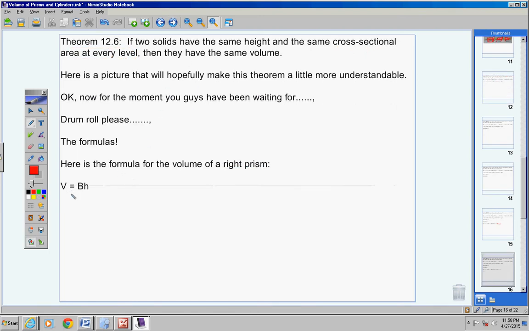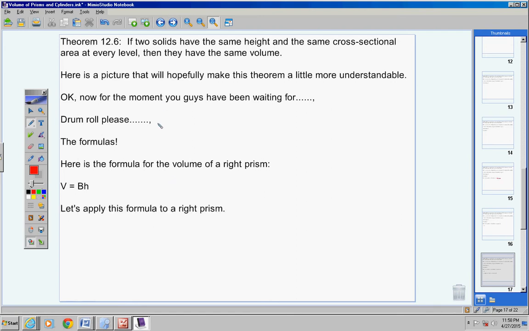Here's the formula. Isn't that easy? Capital B means area of base. So area of base times the height. Area of base times the height. Well, you can write that down pretty quickly, so go ahead and do so. And then we're going to move on. Area of the base times the height.